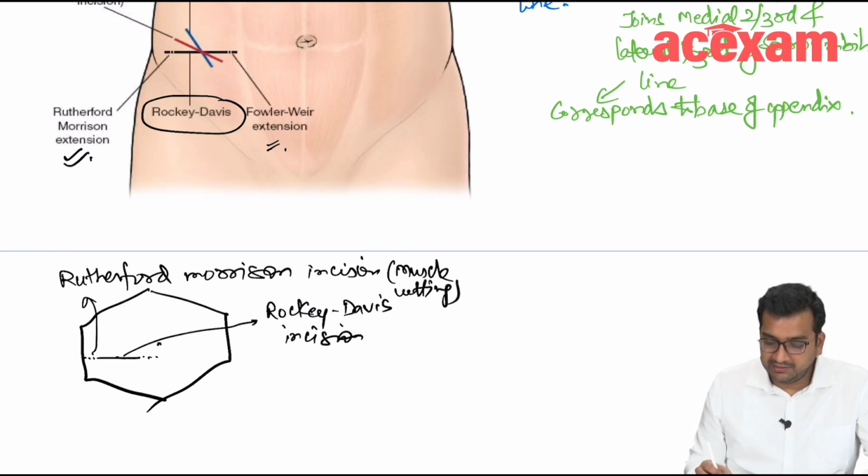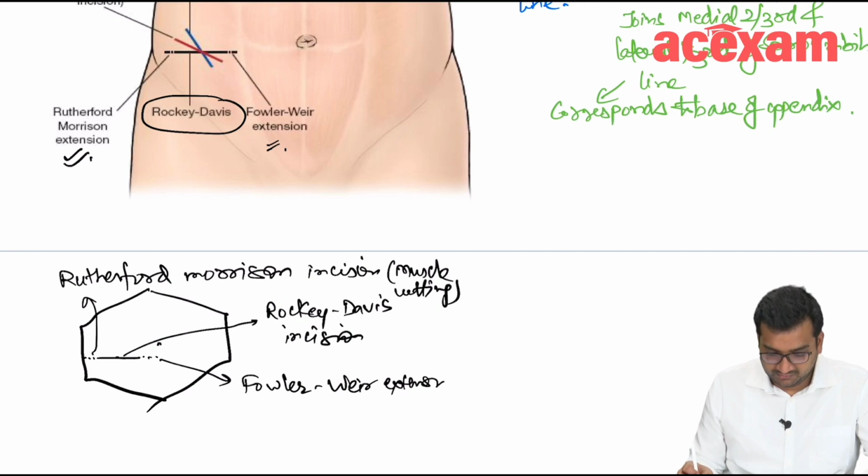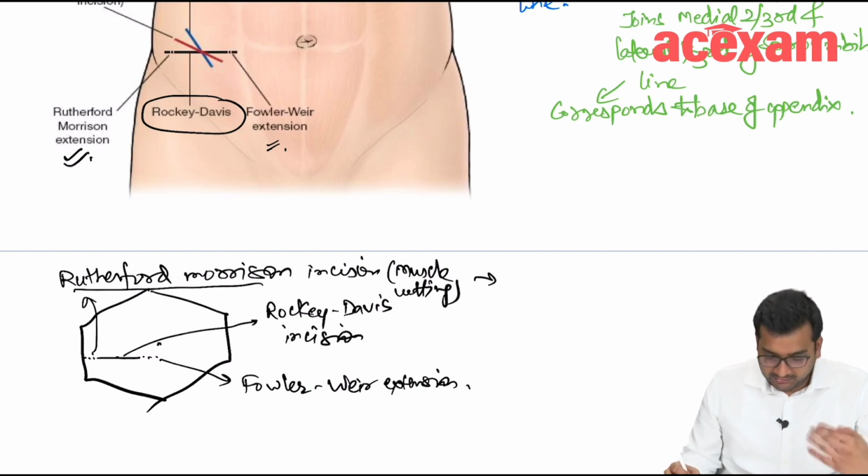Extended medially it is the Fowler-Weir extension. The Rutherford-Morrison muscle cutting one is used for retrocecal appendix.